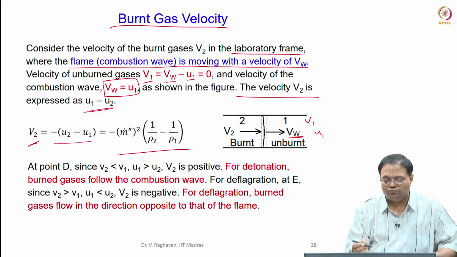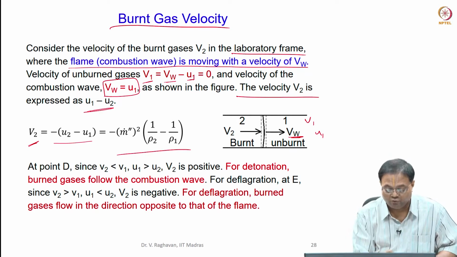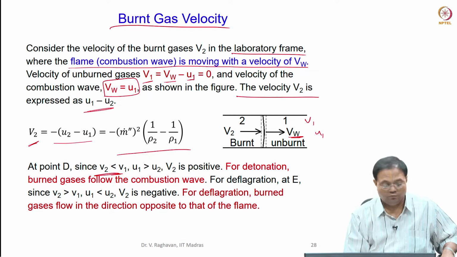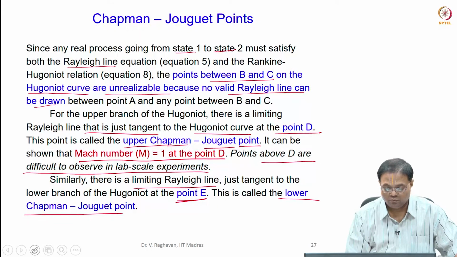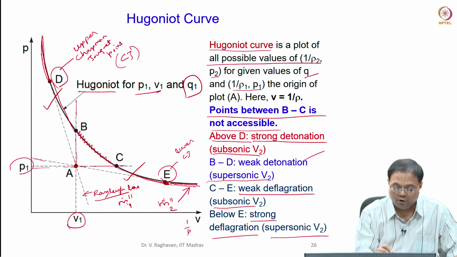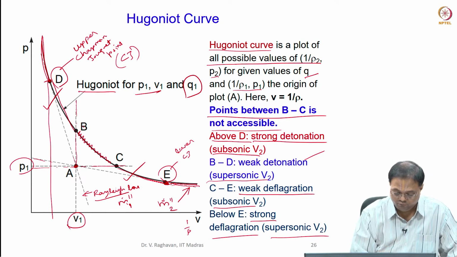Now, just to see the direction only we are doing this calculation. So, at point D, V2 is less than V1, correct.